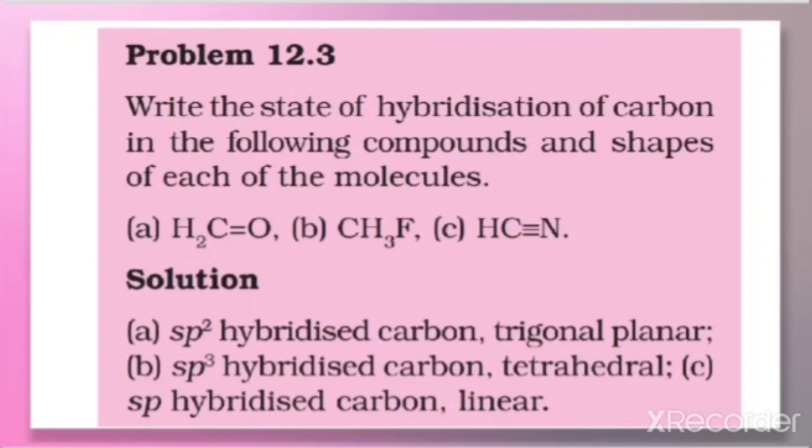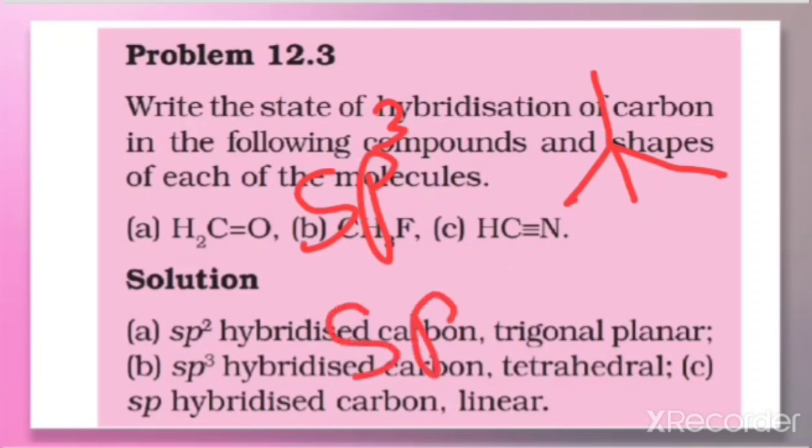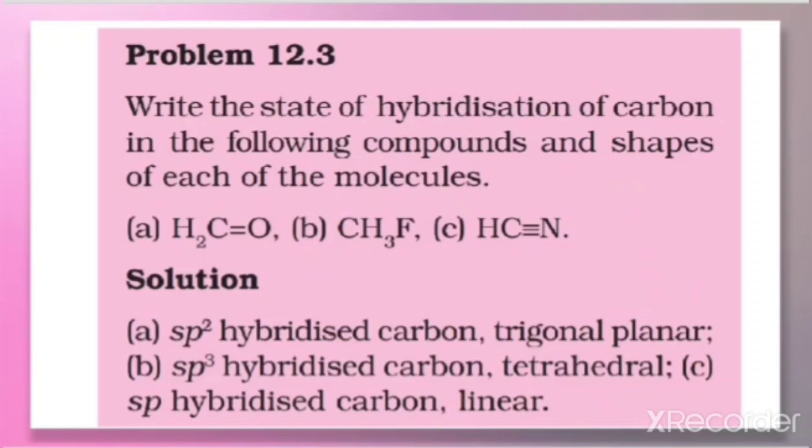As we have learnt, when there is sp2 hybridization, what will be the geometry? That is trigonal planar. When we learned hybridization, we learnt the concept that when there is sp3 hybridization, the geometry is tetrahedral. When the hybridization is sp2, the geometry is trigonal planar, and when the hybridization is sp, the geometry is linear. So on the basis of this only we have to answer this one. Here this carbon has a double bond. Double bond means this carbon must be sp2 hybridized. So when there is sp2 hybridization, the geometry will be trigonal planar.